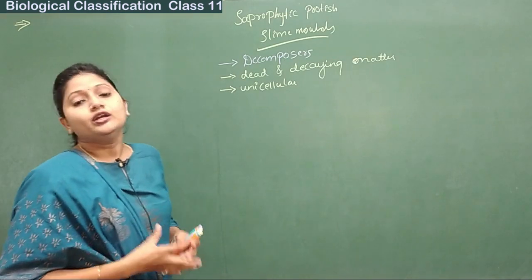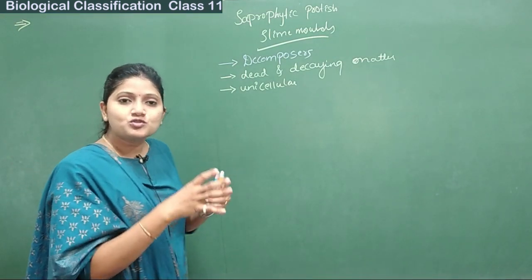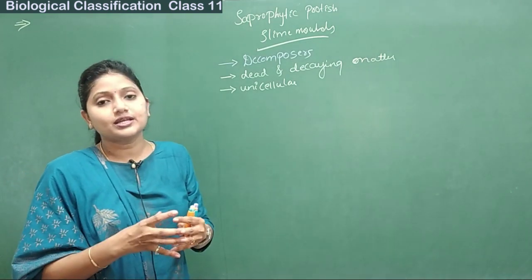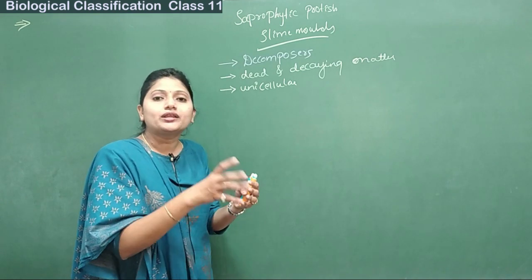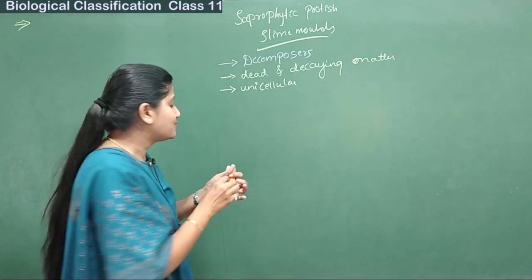Usually what happens is these unicellular organisms form an aggregation, all the unicellular organisms come together and form one complex which is called the plasmodium.